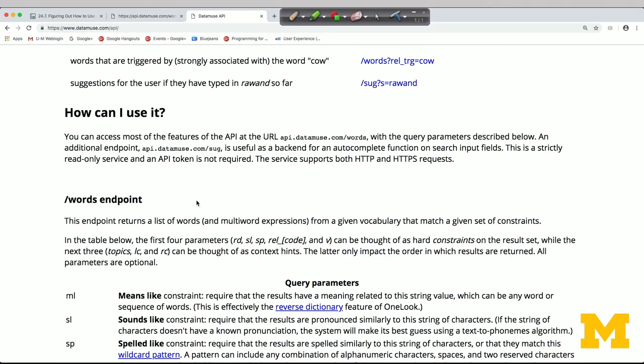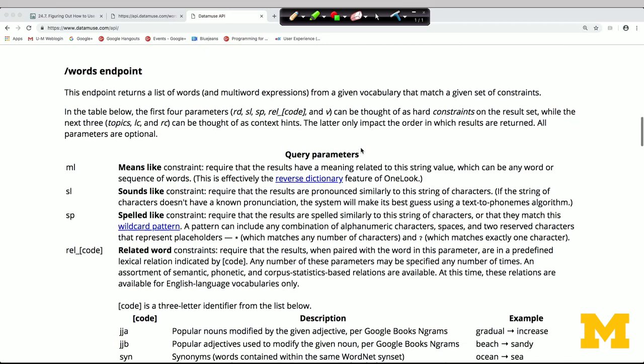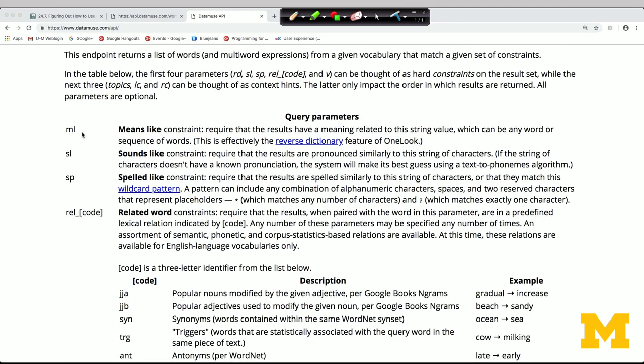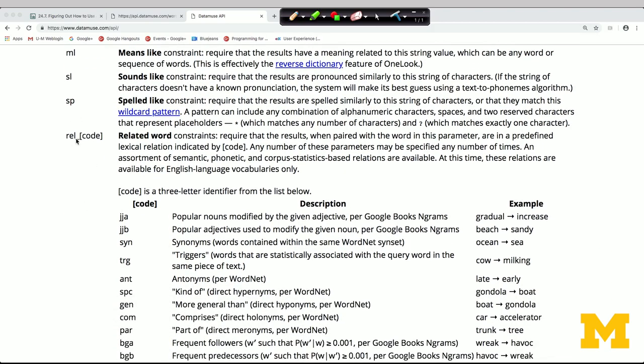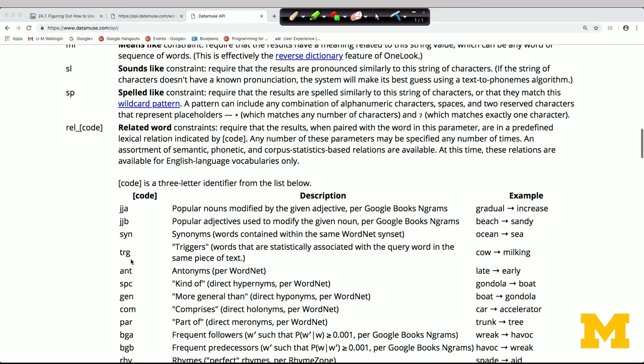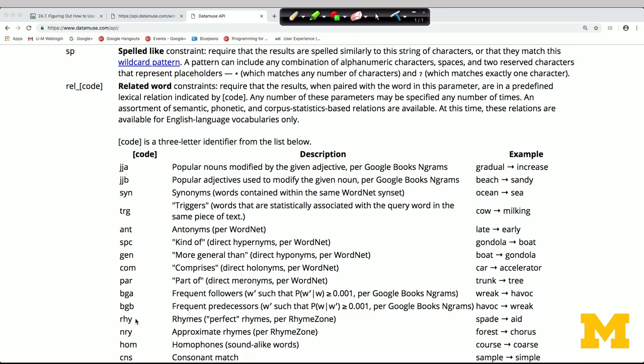So they're saying you can access most things at datamuse.com/words. So that's going to end up being our base URL. And then we have to figure out what we're going to put into that params dictionary. We can use the examples above, or we can look at some of the things below that are giving more detailed information. So we can have the key be ml. We could have a key sl for sounds like. Or there's a whole set of rel_ things. There's rel_jja, or rel_trg, or rel_rhy for rhymes with.